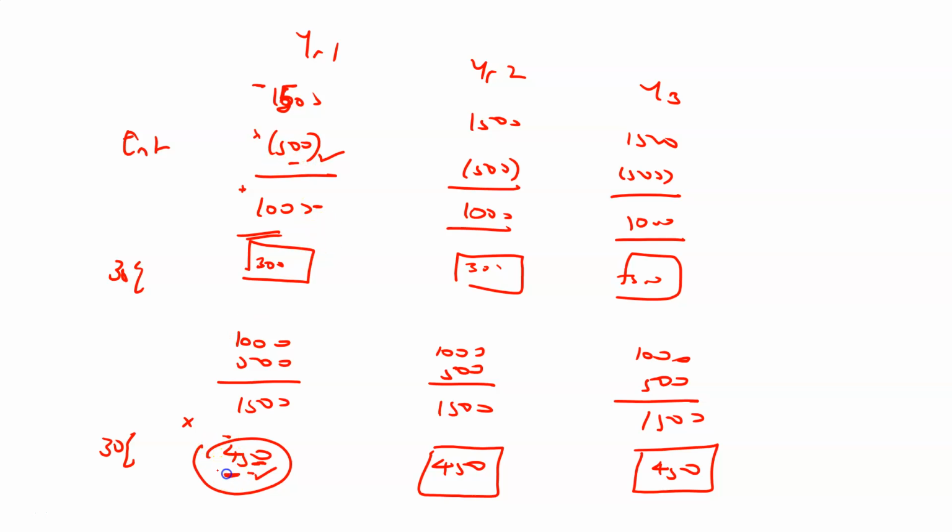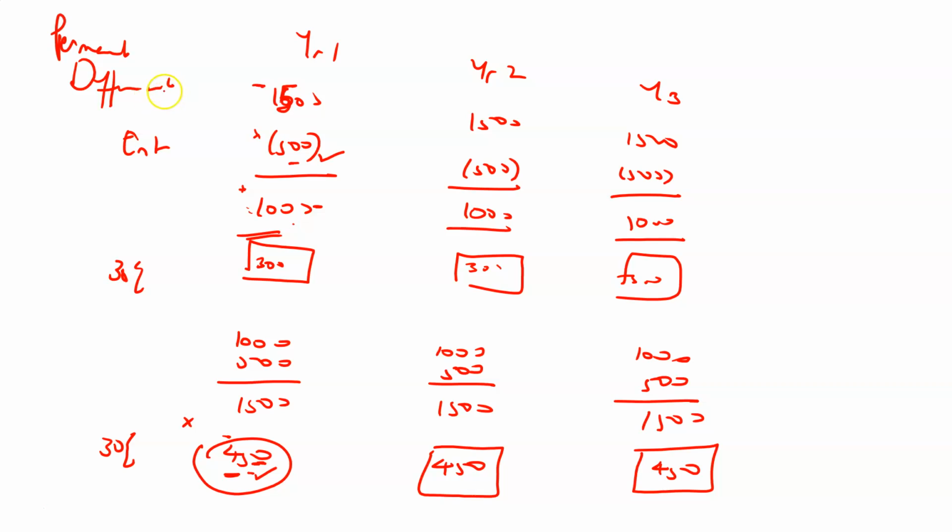So really you're paying higher taxes in a year where your profits are actually truly less. You're paying this tax of 450 where you should really be paying taxes of 300. We refer to these types of differences as permanent differences. There's nothing you can do about it. There's no question of delaying this expense. It's just what it is.